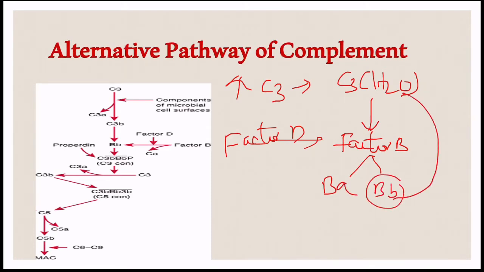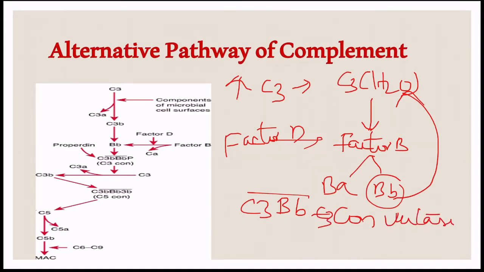This forms C3Bb, which is called C3 convertase. This C3 convertase is extremely labile, and it cleaves the molecules of C3 into C3a and C3b. Like this, C3b is continuously generated in small quantities.